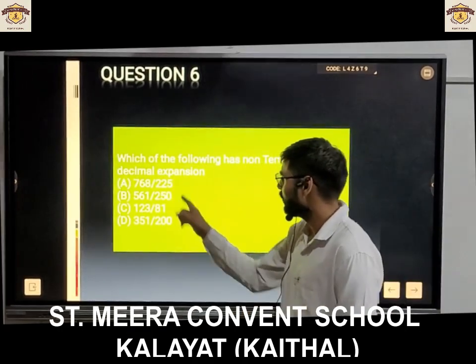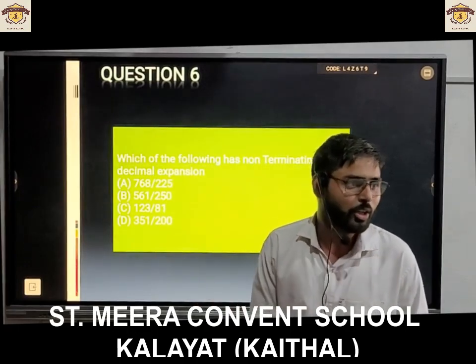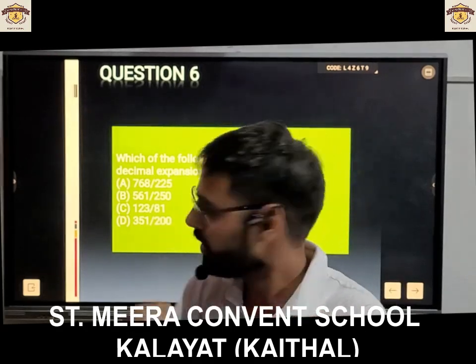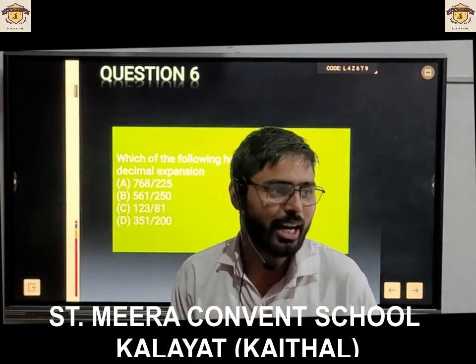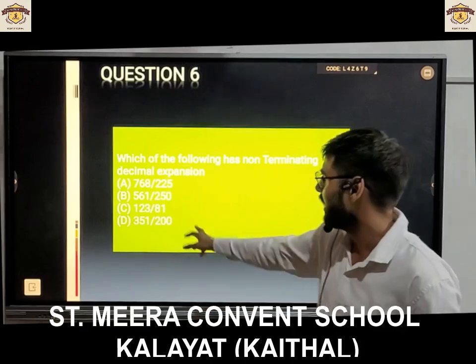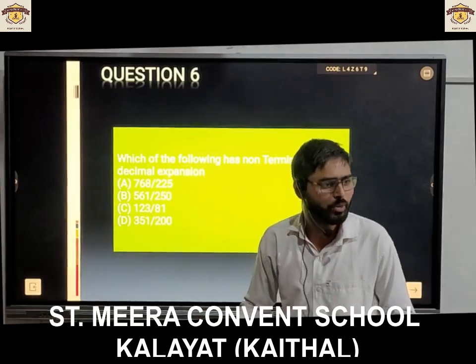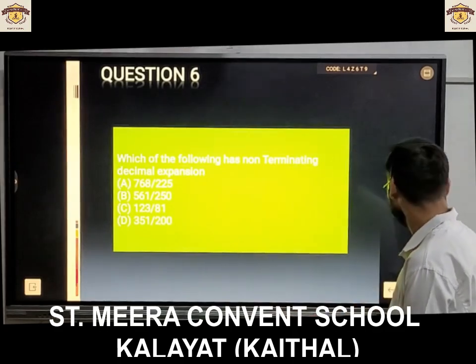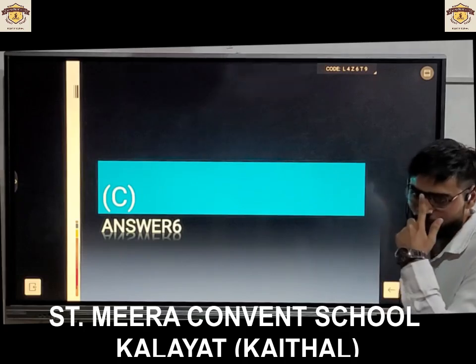Students, which denominator will include 2 into 5? It will be terminating. And if it is not containing 2 and 5, it will be non-terminating. Here 81 does not contain 2 and 5 both. It means it will be non-terminating. So answer is C.